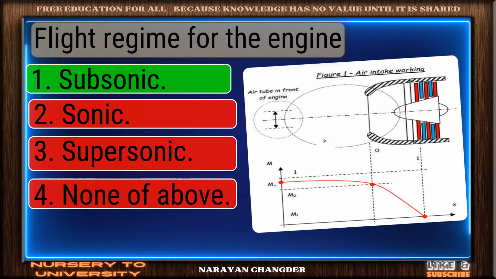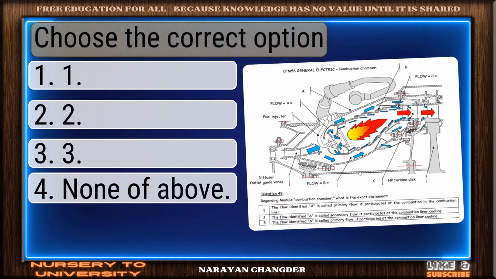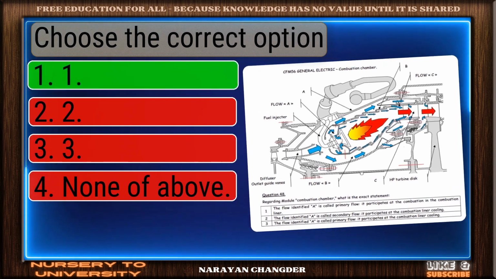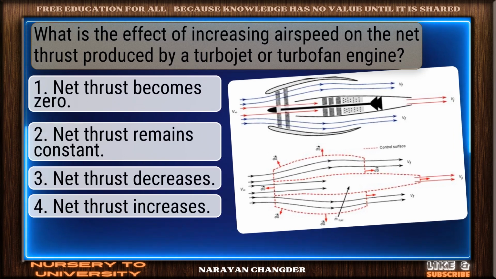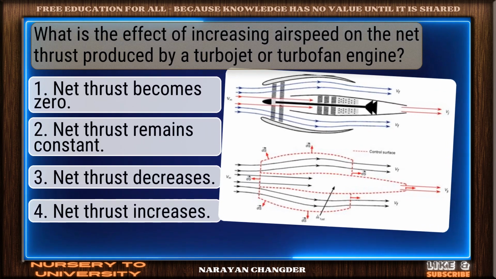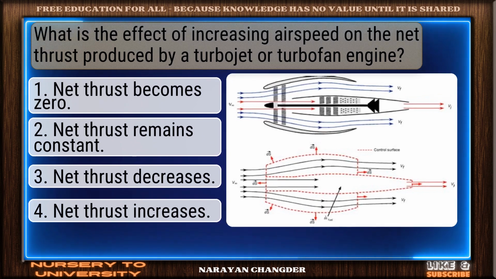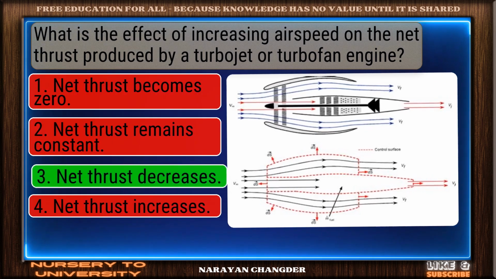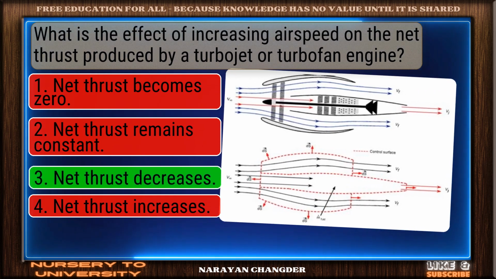Nicely done. Subsonic is a solid answer. Choose the correct option. Good job. Your answer 1 works well here. What is the effect of increasing airspeed on the net thrust produced by a turbojet or turbofan engine? Correct response. Net thrust decreases is the most accurate answer.